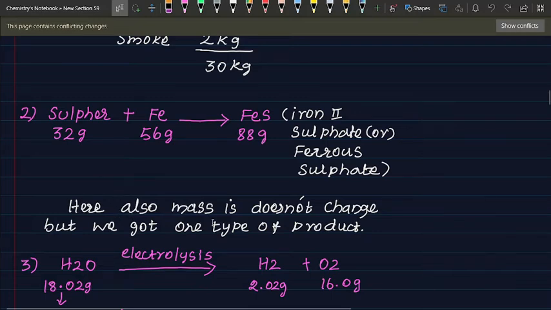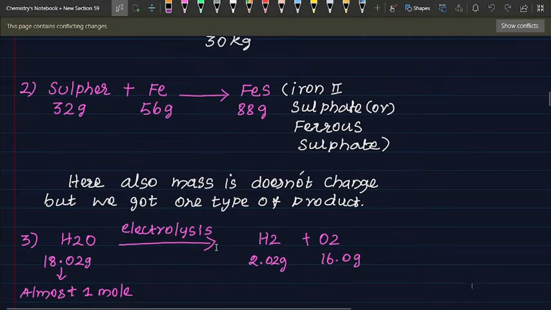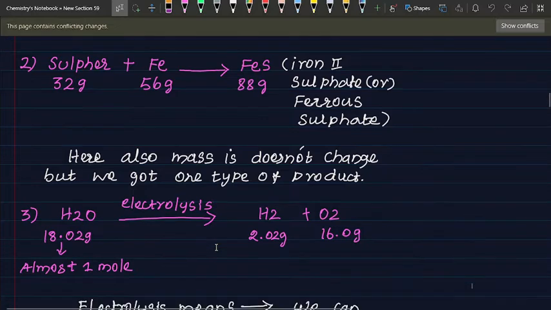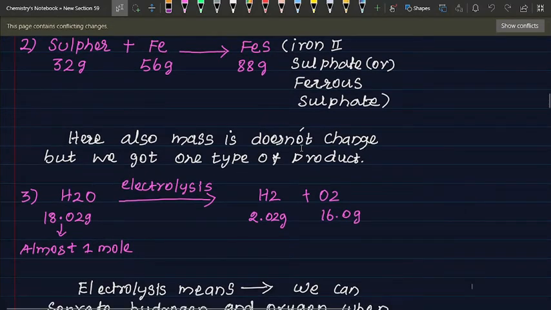Here also the mass does not change, but we got one type of product. This is the product, ferrous sulfate. We can write it as iron(II) sulfate or ferrous sulfate.